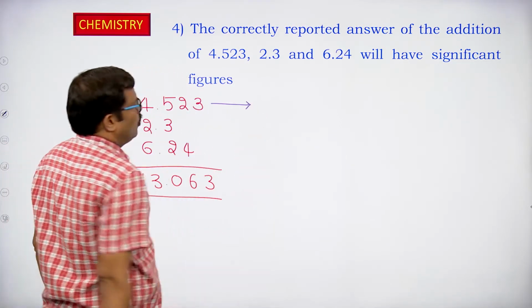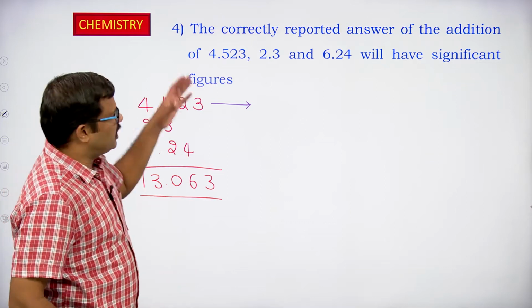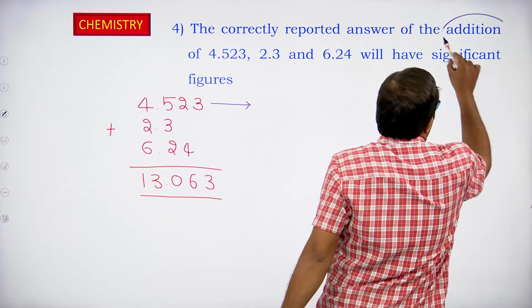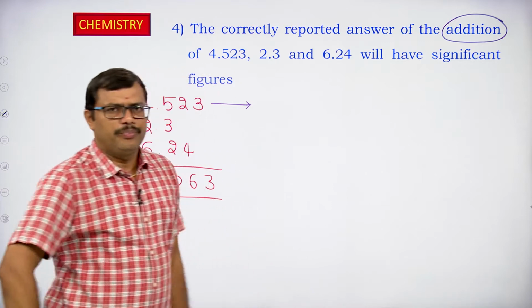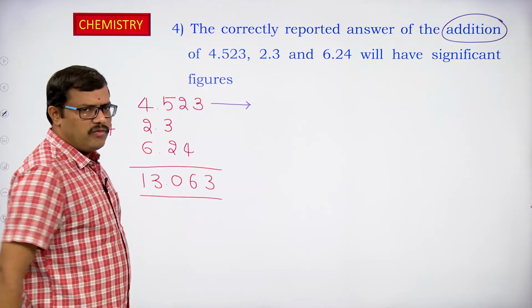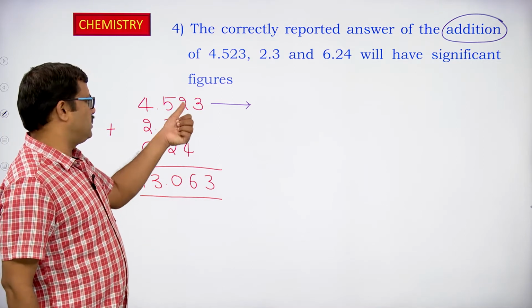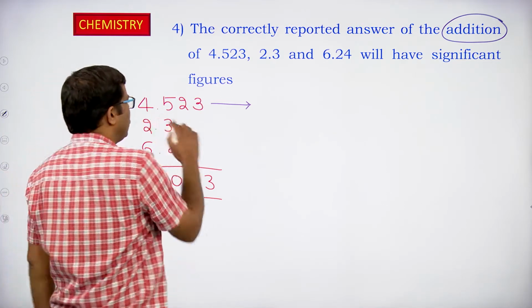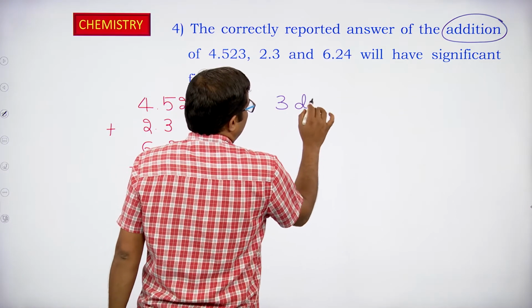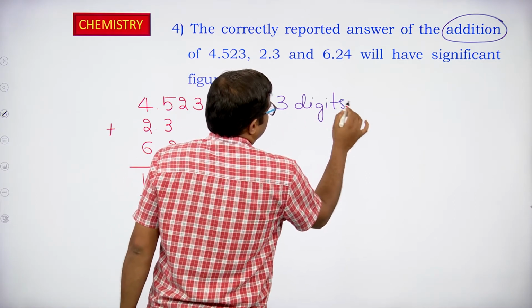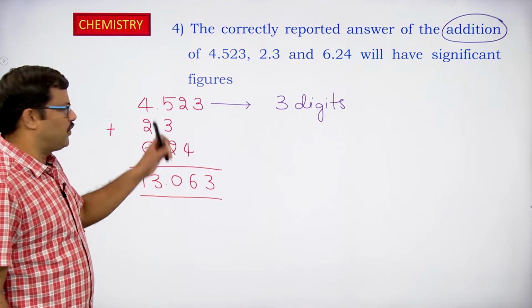Okay. But since the mathematical operation that we are carrying out is addition, what we have to do? Look at the number of digits present after the decimal point in each number. In this case we have 3 digits after the decimal point in the first number.